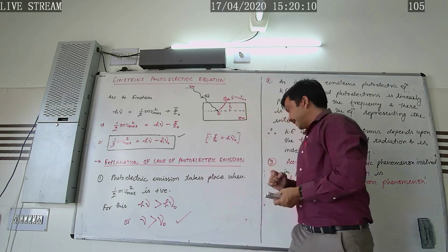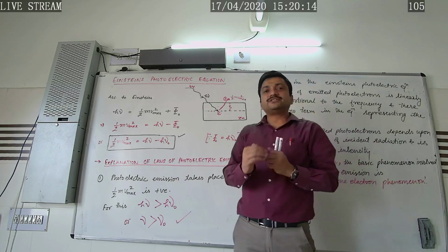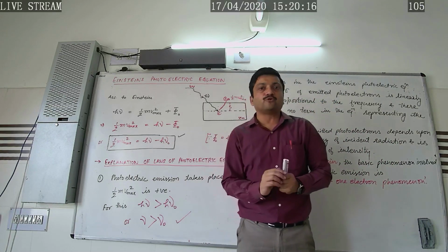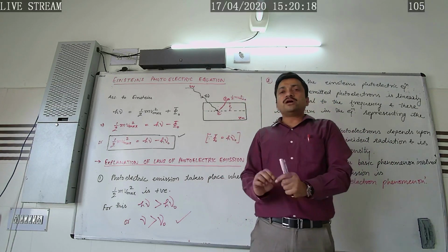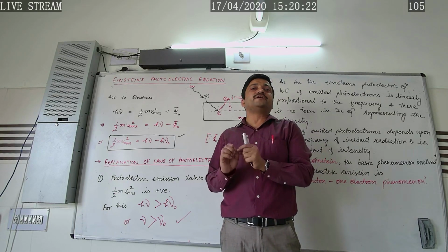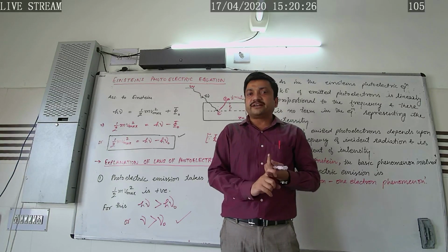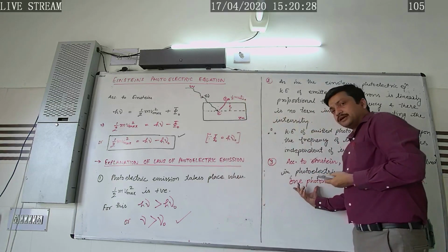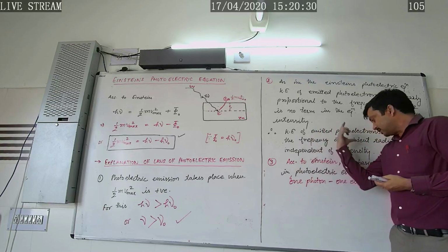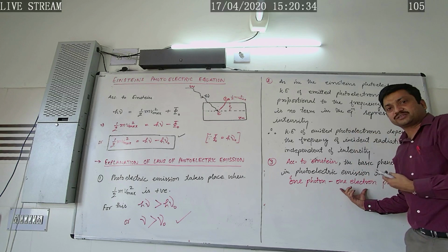Now, as we know that the intensity of the radiation is proportional to the number of photons falling per unit area per unit time. So if greater is the intensity of the incident radiation, greater will be the number of photons, as a result of which greater will be the number of electrons ejected from the metal surface.